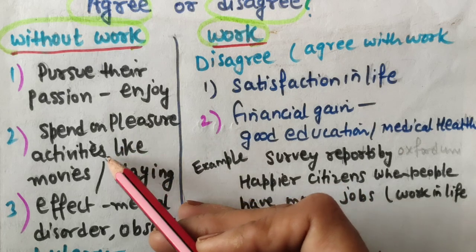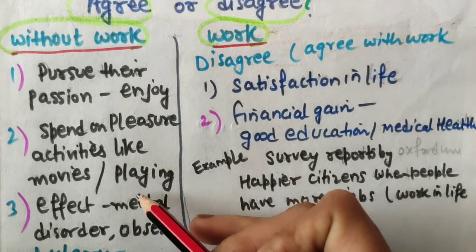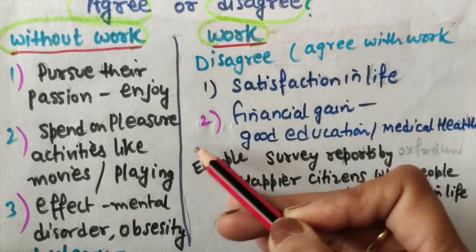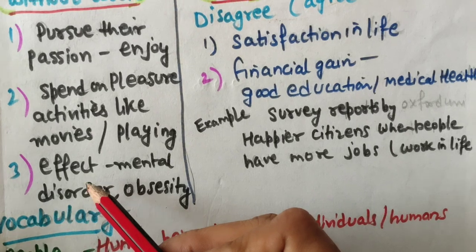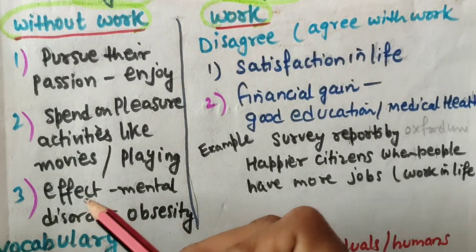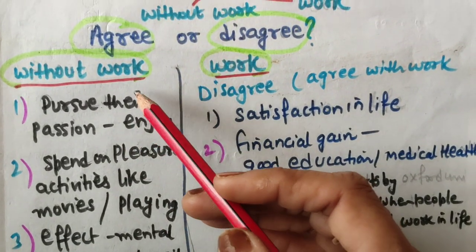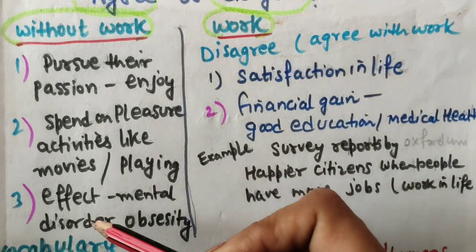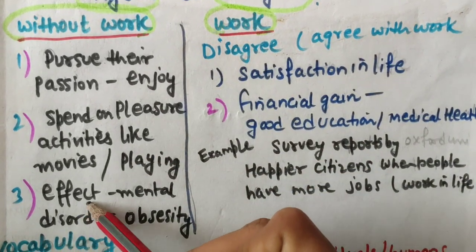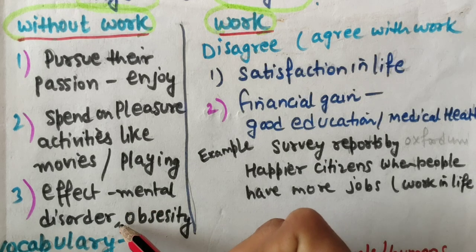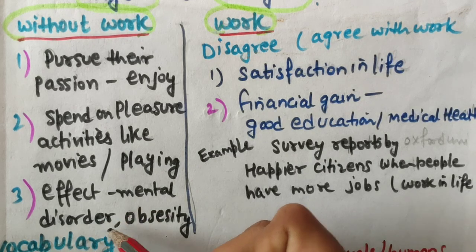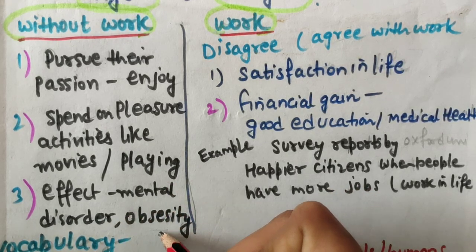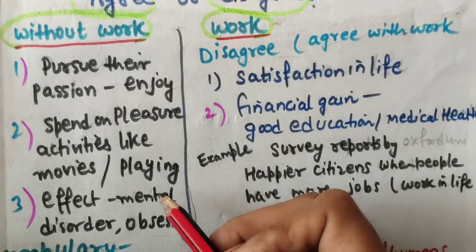So they spend on pleasure activities like movies, playing sports and so on. And what will be the effect of these? Whatever you say about life without work, these are the advantages, and you can give one disadvantage: it will affect mental health also. Mental disorder may come, and obesity, meaning health problems, may arise.